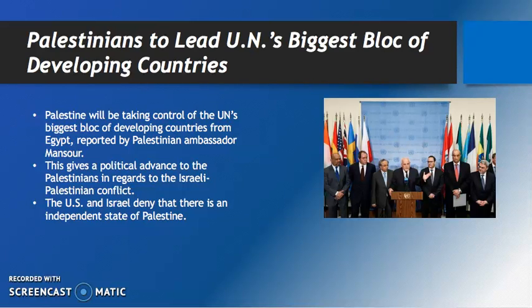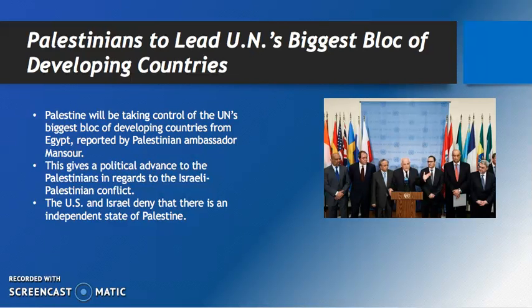So just having them in this position gives them more validation that they actually are an independent state. So it's definitely going to cause some conflict and disagreements within the United Nations from Israel and the United States, just because of the contest that Palestine even is an independent state.